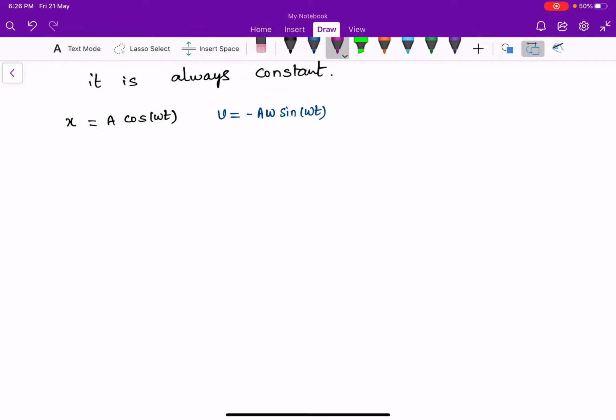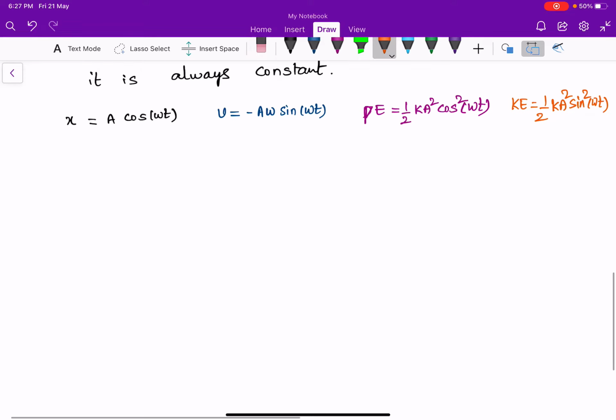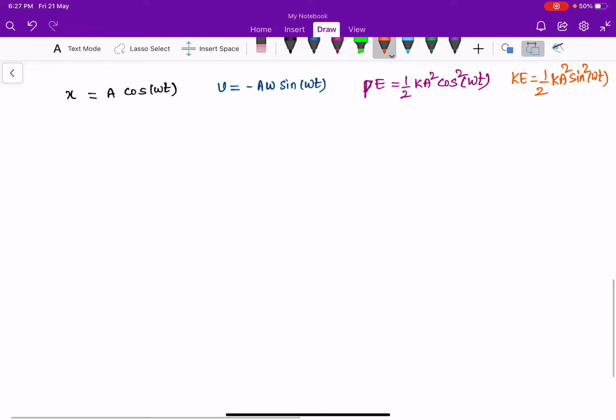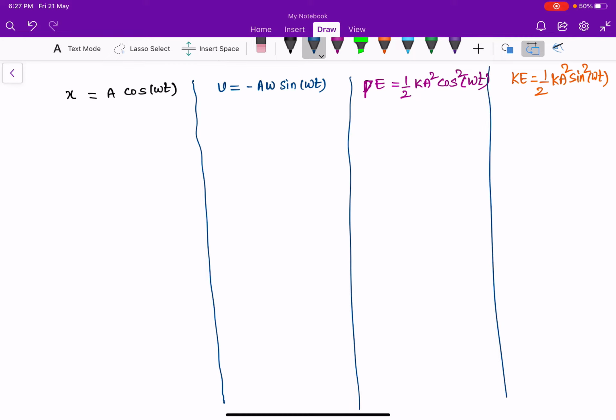And I am taking the potential energy term, half k a square cos square omega t, and the kinetic energy term, half k a square sin square omega t. I am taking these four functions here.